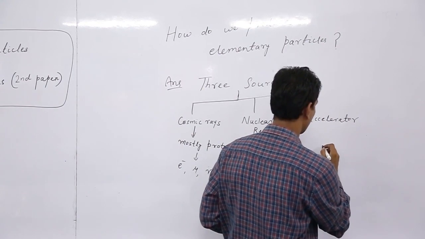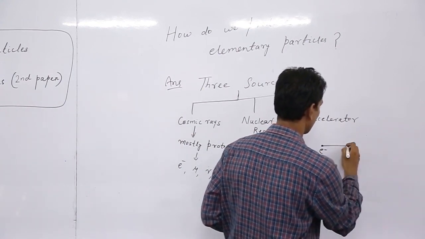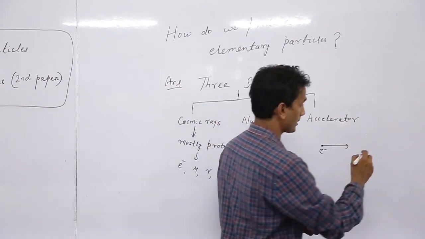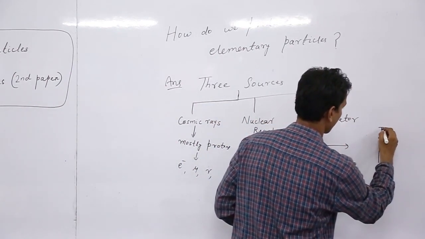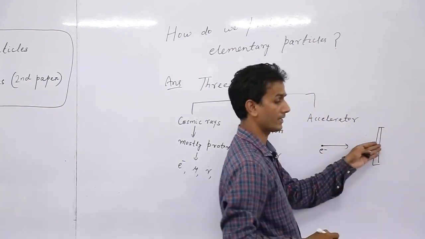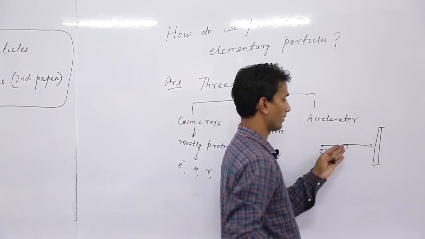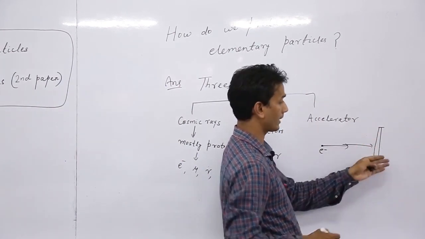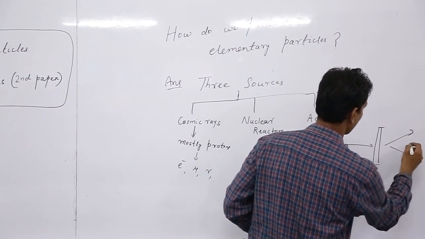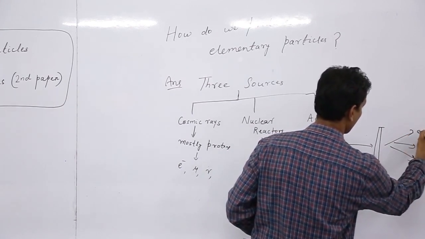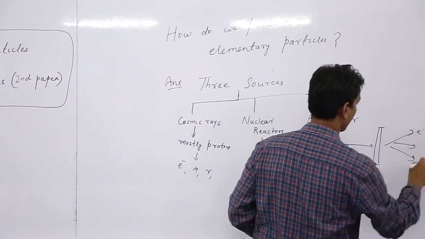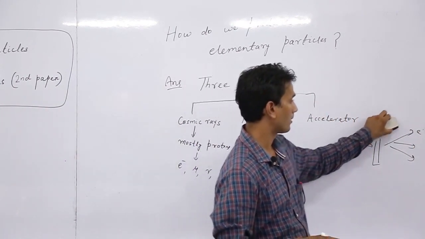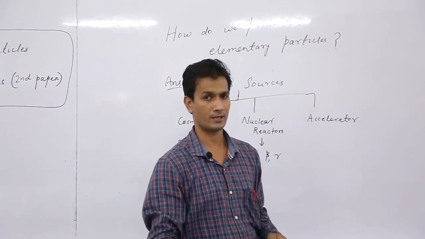After bombarding the target, many elementary particles are produced. So these are the main sources of elementary particles.